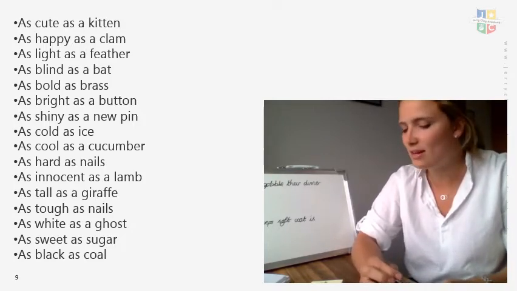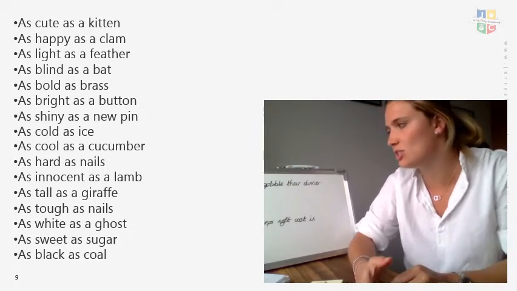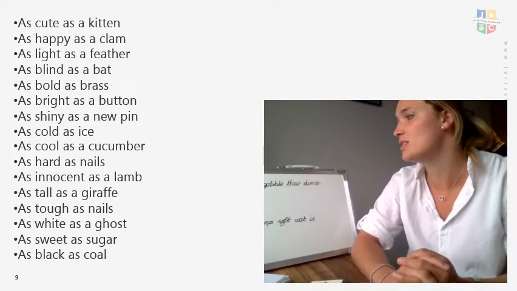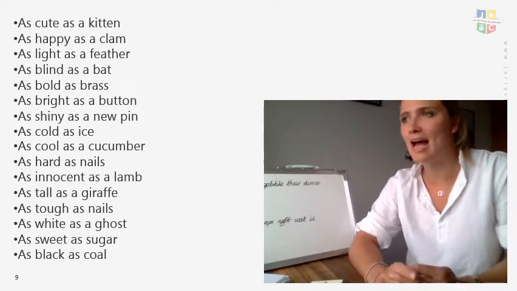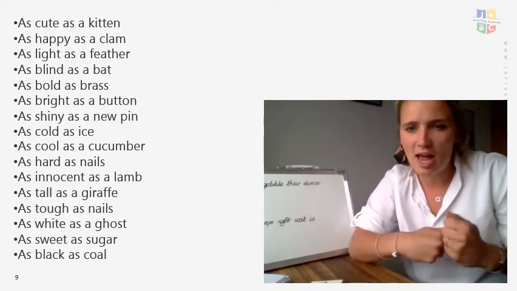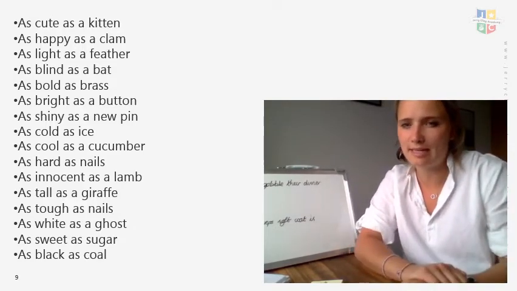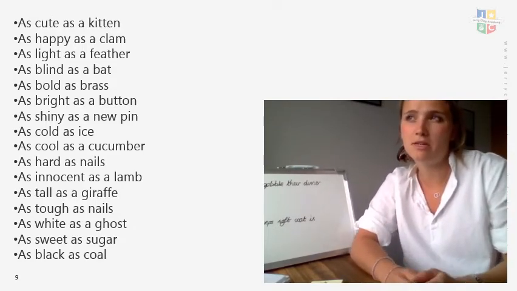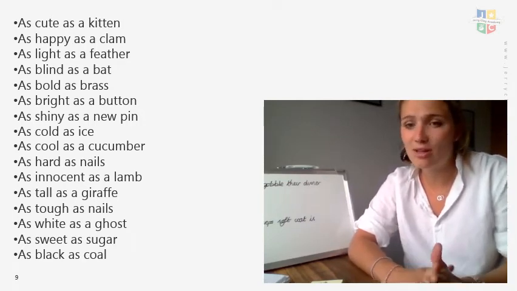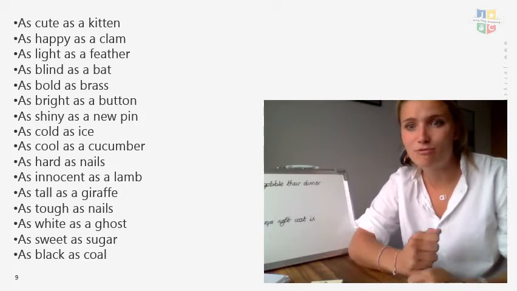So I've thought of two different animals. I'm using a sheep and I'm using a cow, and I've got two different actions. My first one is I'm talking about cows gobbling their dinner. So if they are gobbling their dinner, how do you think they're going to be doing it? You could think about the speed. Okay, I've thought that if I'm gobbling, that means I'm eating it really quickly.